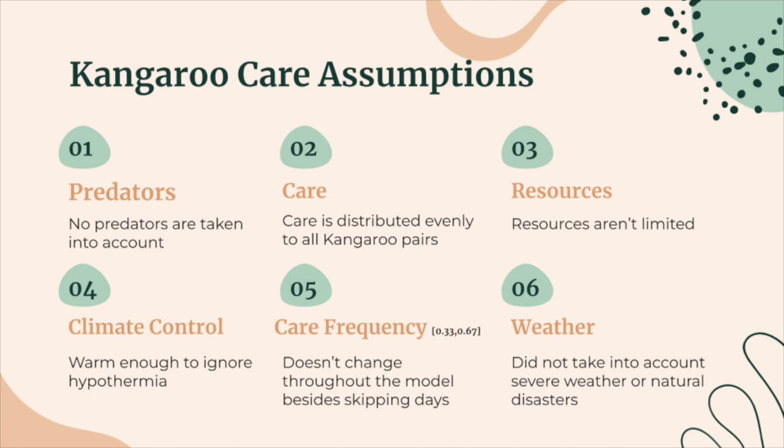As for care, we're assuming that there's an even distribution of care across all mother and infant pairs, as well as a constant care frequency over our 28-day model. As for infection, we're assuming climate and weather aren't contributing to hypothermia or any unexpected death, leaving severe infection as our only outside issue.